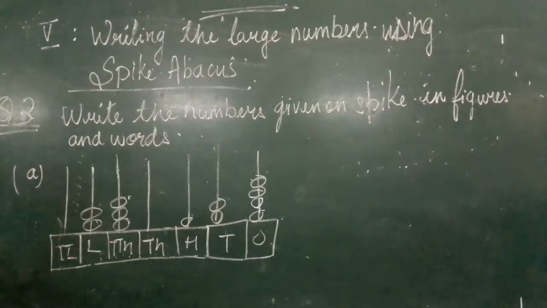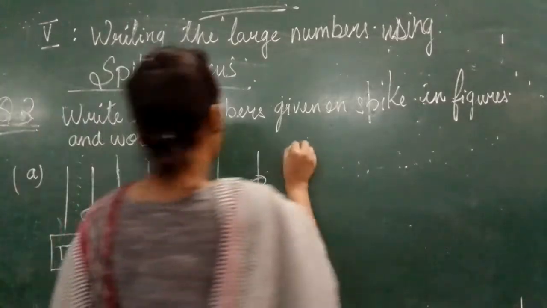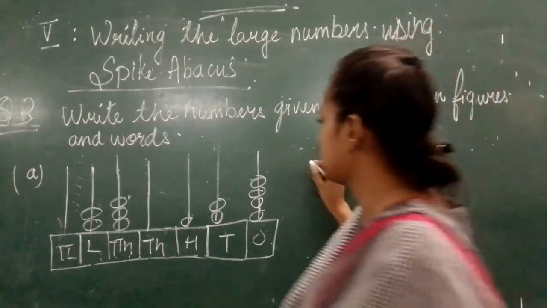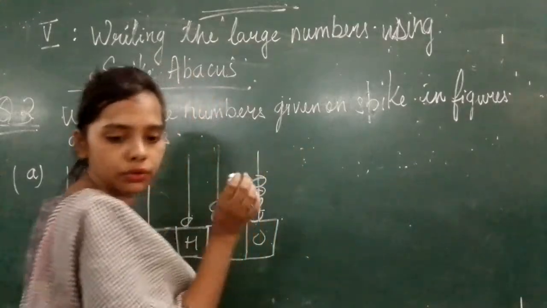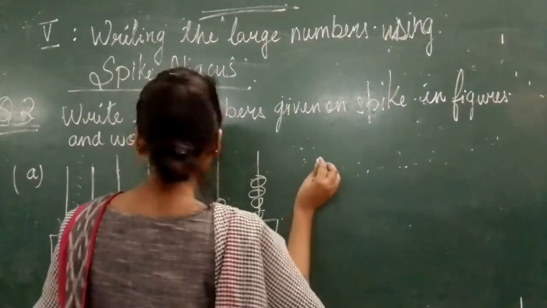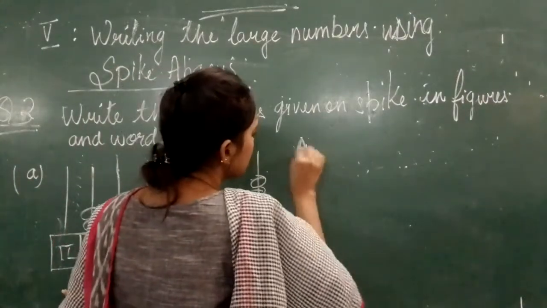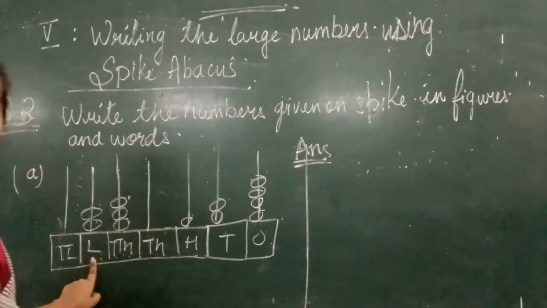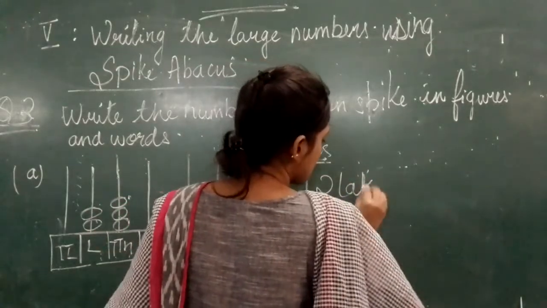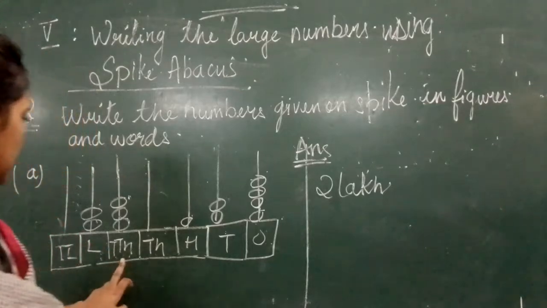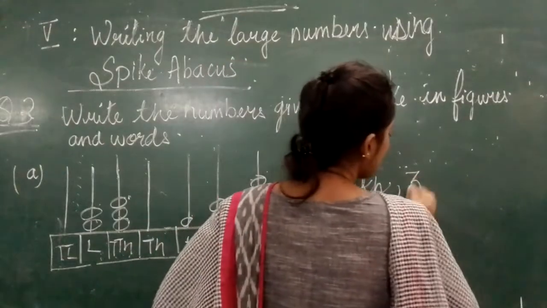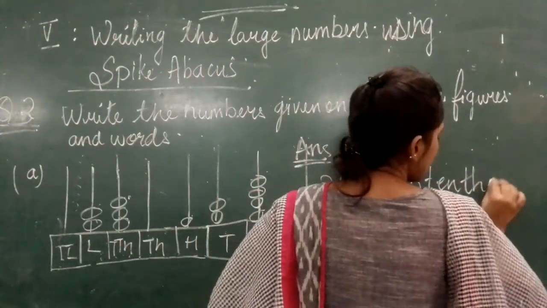Okay. Now you have read this? Yes or no? So what will you write here? What is the number? Start writing on your own. First you will write whatever you can see here. So here I will write the answer. Now what can you see? You can see 2 lakhs. So you will write 2 lakhs. Then what can you see? 3. 10,000. Yes, there are 3 ten-thousands.